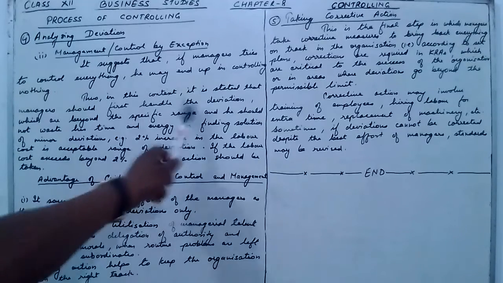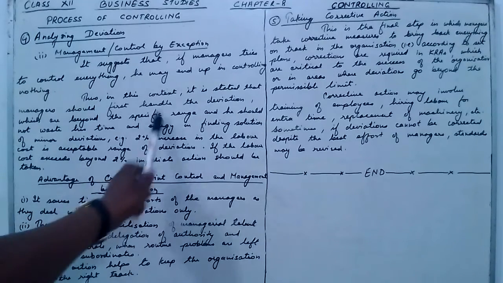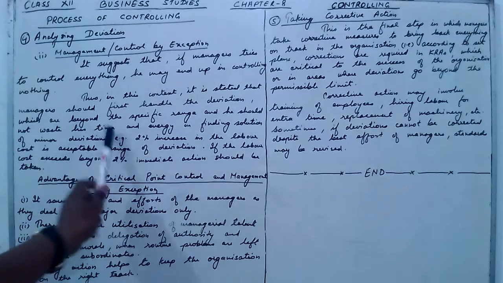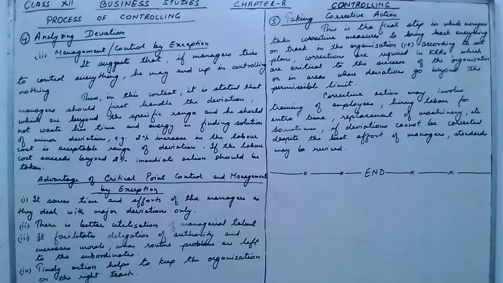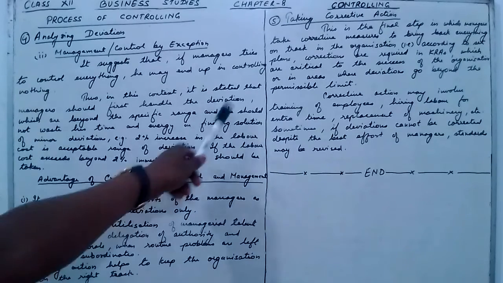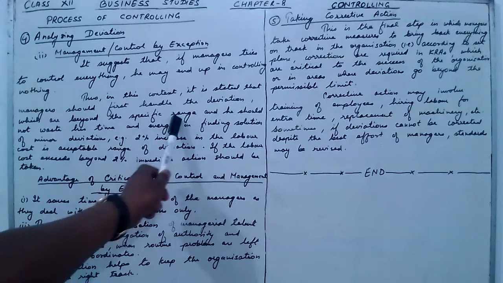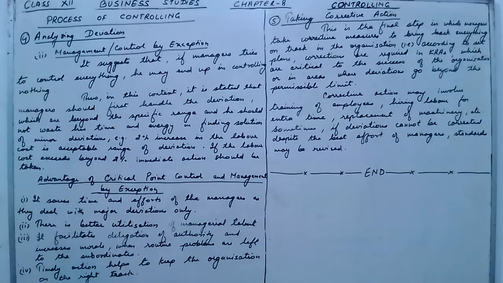The manager should first handle the deviations which are beyond the specific limit, and he should not waste his time and energy in finding solutions to minor deviations. Then what should the manager do? He should first handle the deviations which are beyond the specific range. So all those deviations which are beyond the specific range should be handled by the manager.